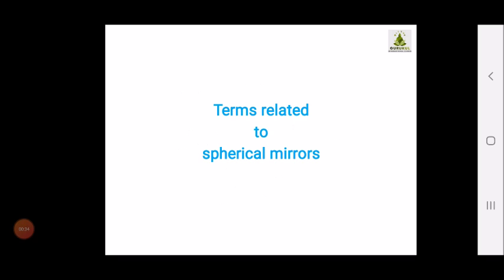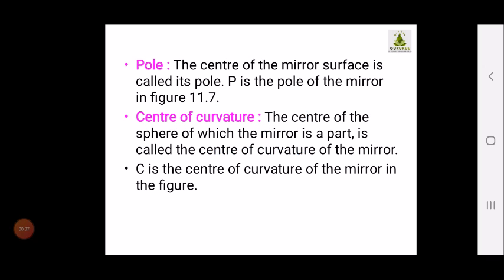Children, these are the scientific terms. Whenever a question comes in the exam to define these, you have to write in the words as given in the textbook. You have to use the language which is mentioned in the textbook. We cannot write in our own words. Especially these definitions are to be written as they are given in the textbook.